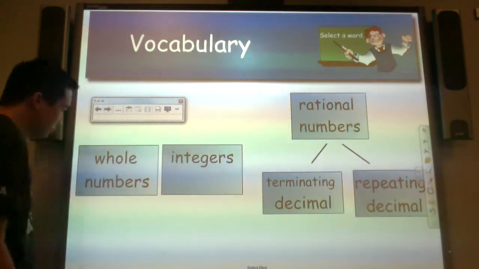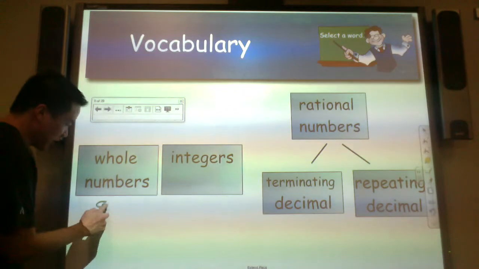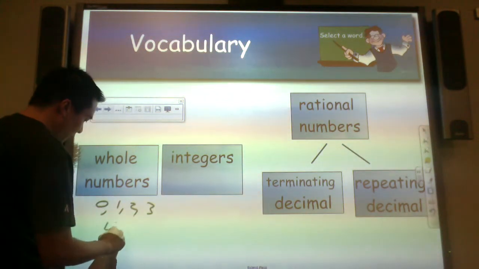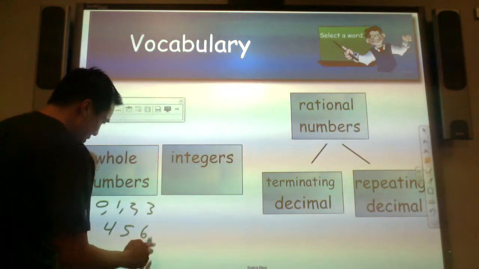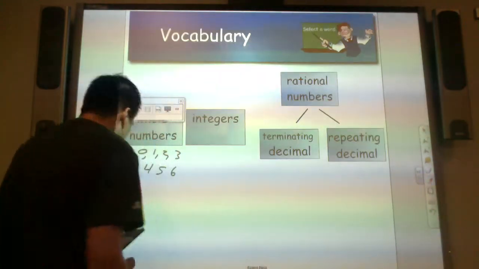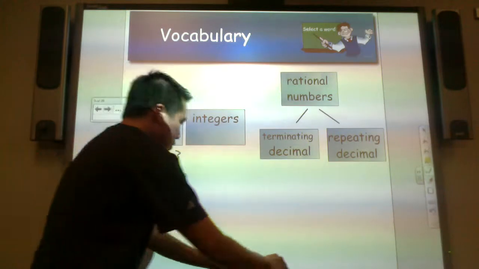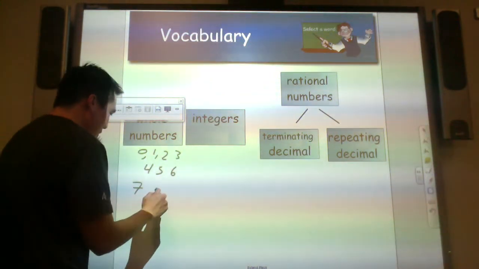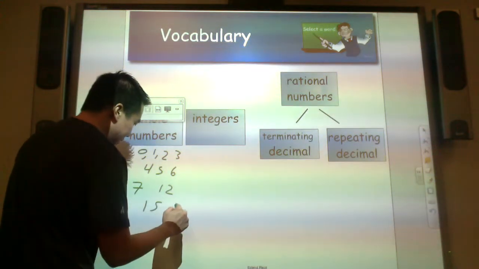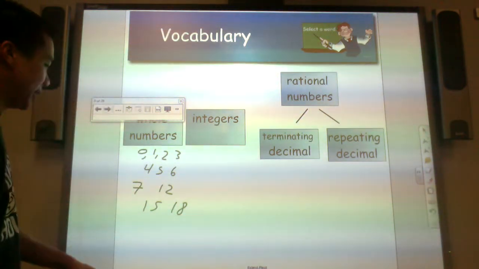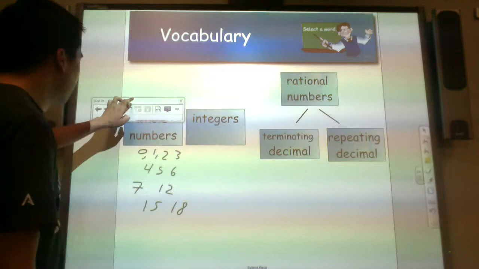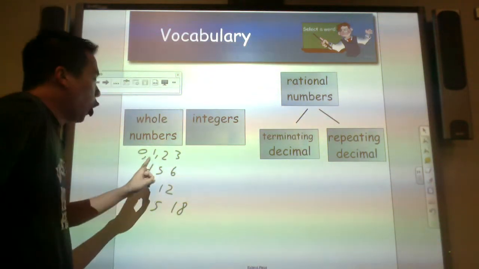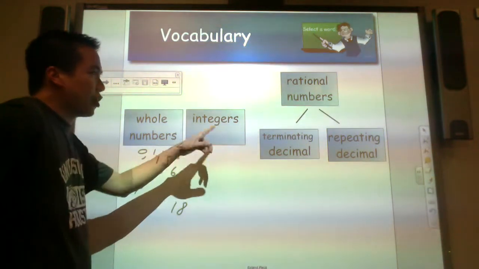Whole numbers are things like this. It starts at 0, 1, 2, 3, 4, 5, 6, and so on and so on. 7, 12, 15, 18. All of these are called whole numbers. Integers are whole numbers and their opposite.